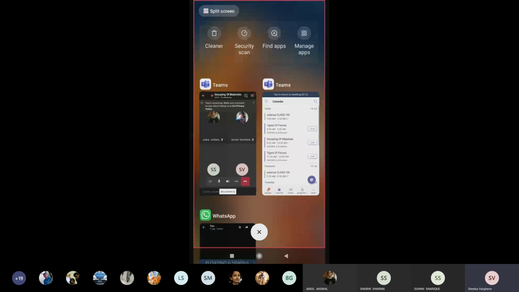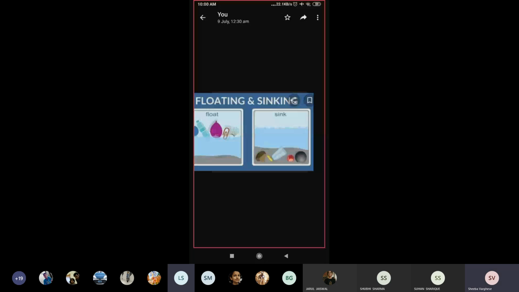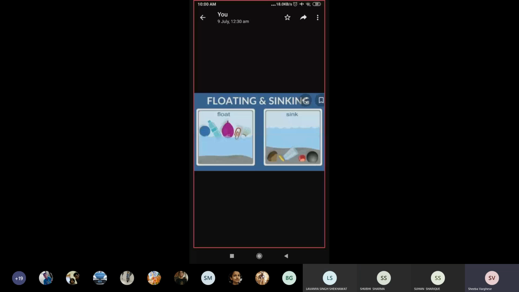Now can you see the screen, children? Lavanya, you can see the screen? Yes, ma'am. Dia, can you see the screen? Yes, ma'am. I hope the screen is visible to all. Your voice is not clear.